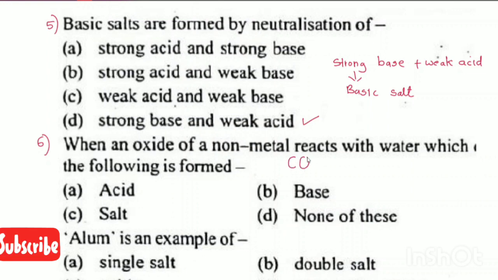So carbon monoxide or carbon dioxide reacting with water will give you H2CO3, which is nothing but carbonic acid. So we know that a non-metallic oxide reacting with water will always lead to the formation of an acid. Okay, let us move on to the next question.